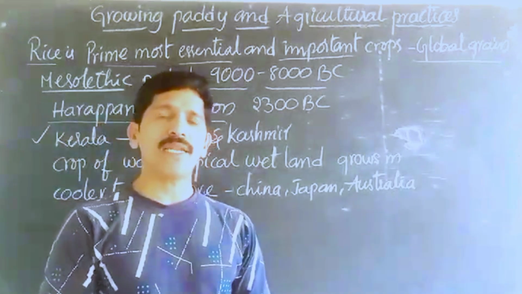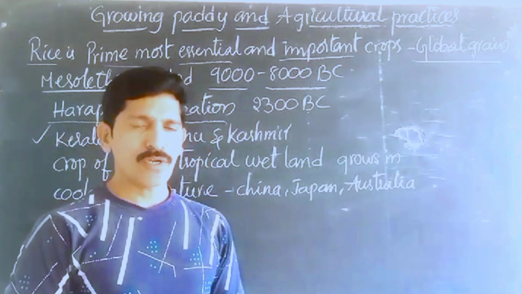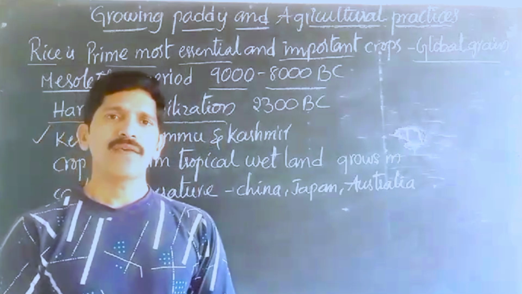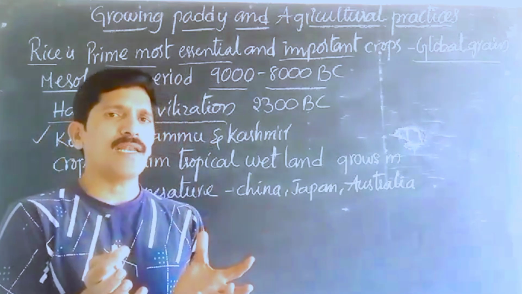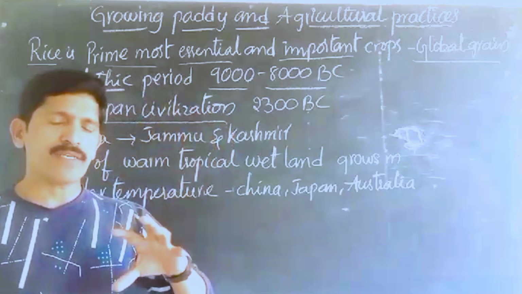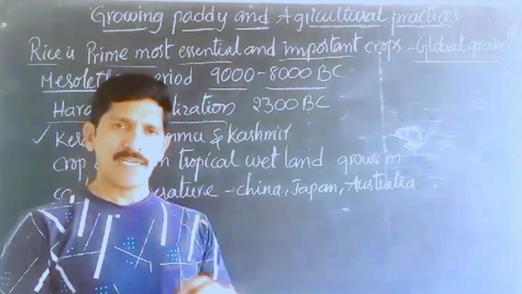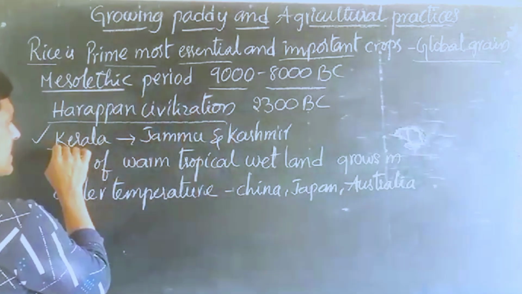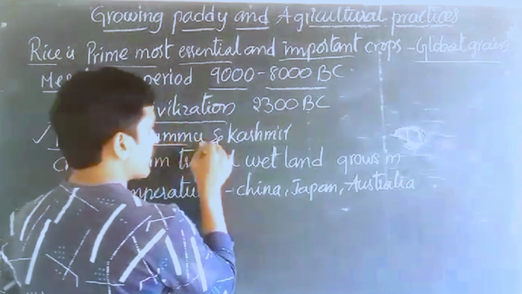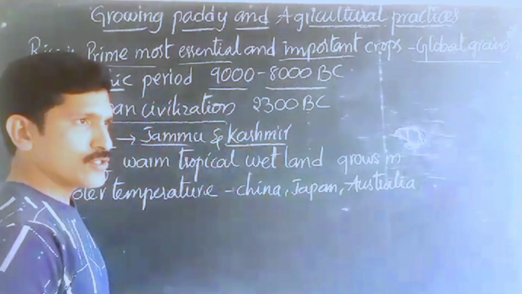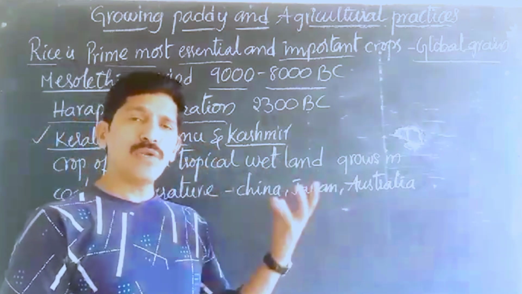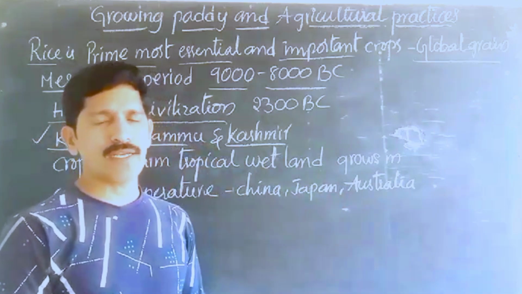we can observe different environmental conditions in India, so it is called an example for a continent also. Even though it is a country, it contains all the continental environmental conditions, right? It means the same kind of environment does not occur all over India. If you take Kerala, it is a little hot region, and Jammu and Kashmir is a cool place, so rice can be grown in the hot regions and also in the cooler zones.